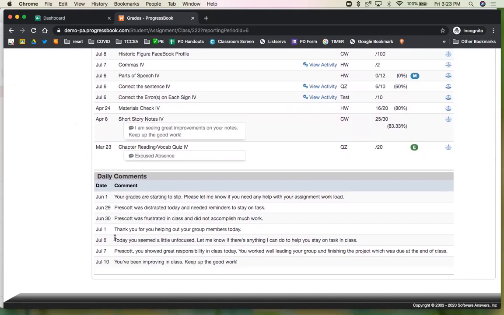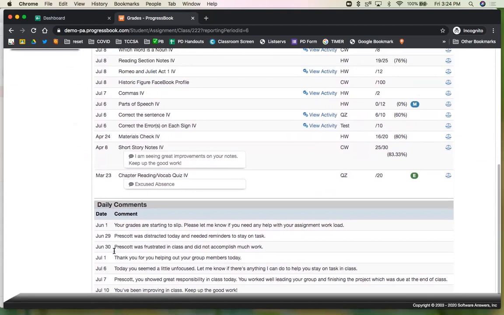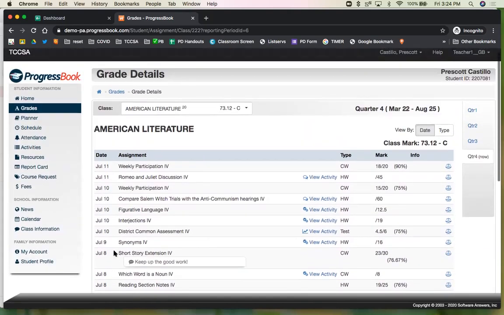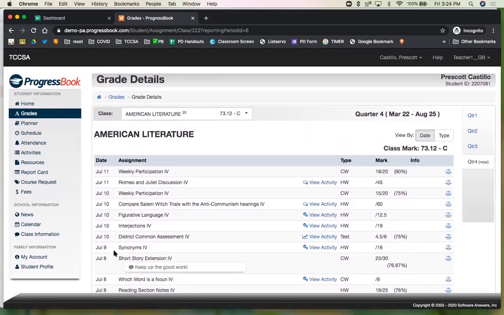And so we have a lot of comments that potentially a parent could overlook if they aren't in their daily, but now we know how to direct them and get them there to see those. So it is a tool to communicate using a daily comment. Just use it with a grain of salt, knowing parents might not see it right away, and you need to guide them so they know how to find those.